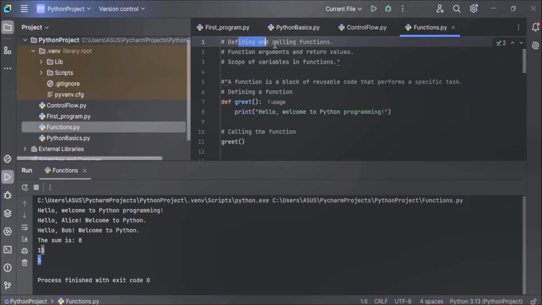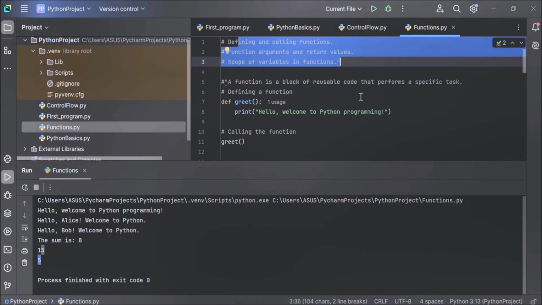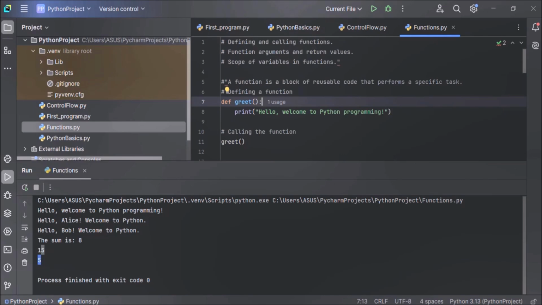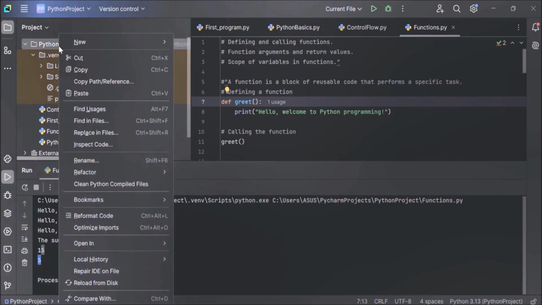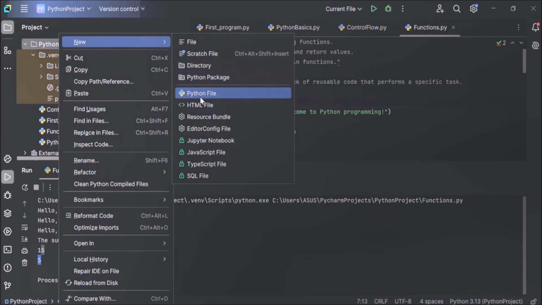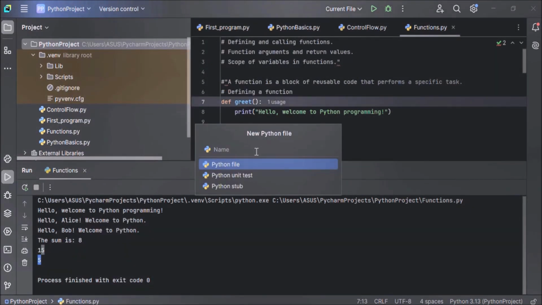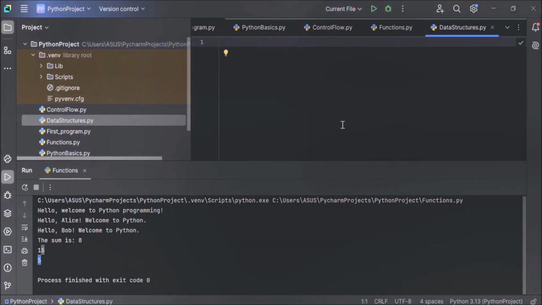We have completed defining and calling function, function arguments, return values, and scope of variables in function. Our next section is data structures in Python. So let's create a new Python file for practical demo of data structures. Right click on Python project, then new Python file. Name it data structures. Hit enter.